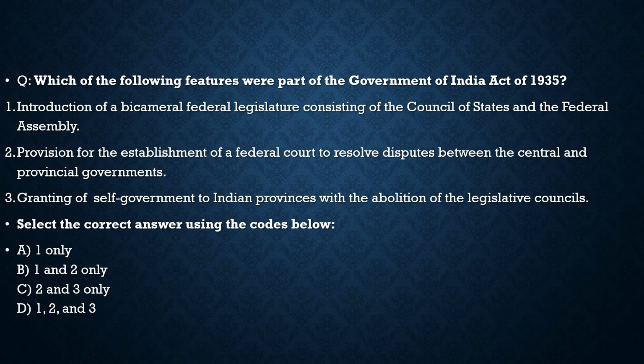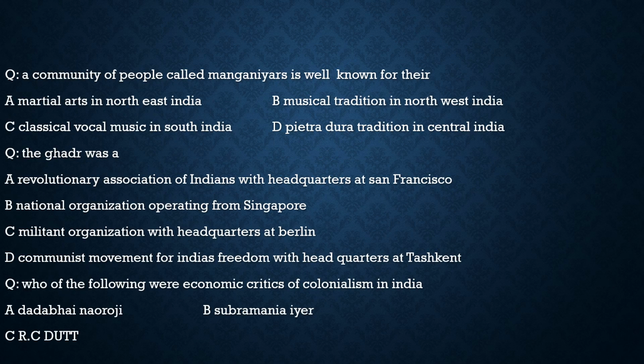Then, moving forward to the last part of our discussion, the previous year questions. Let us see what questions we have brought today and try to solve them. Here the first question says, a community of people called Manganiyars is well known for: A, their martial arts in northeast India. No, they are actually from Rajasthan, so it is not northeast.